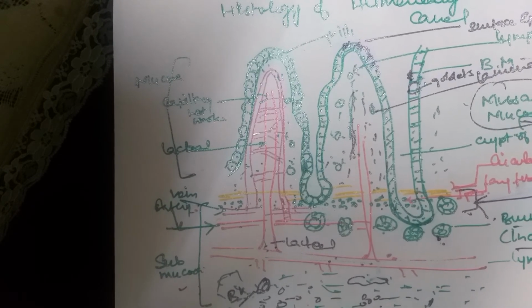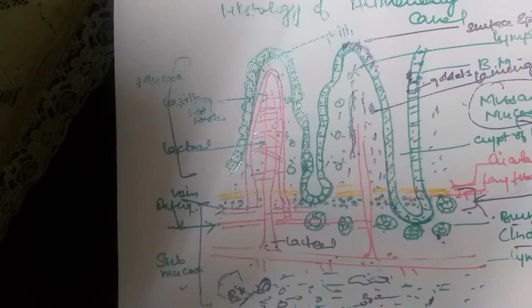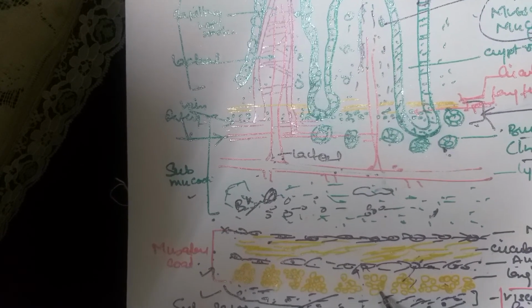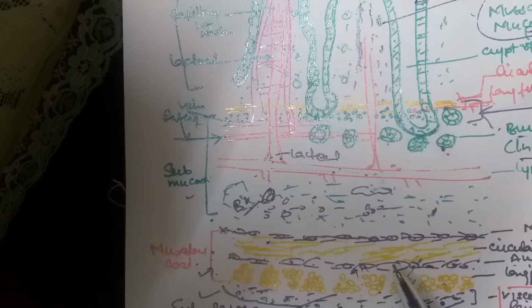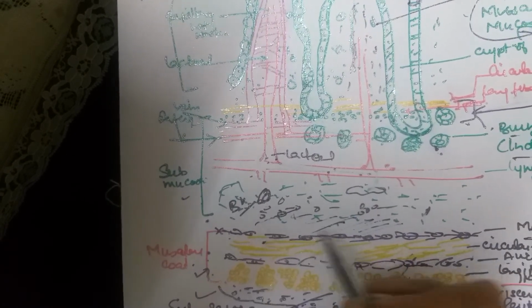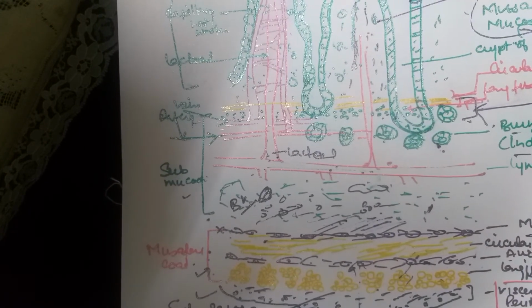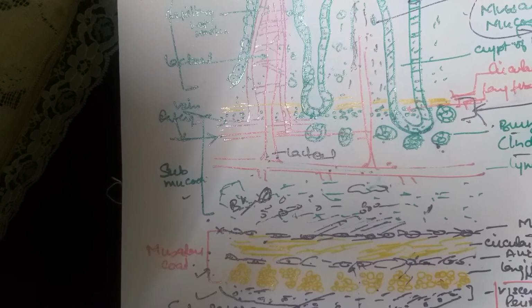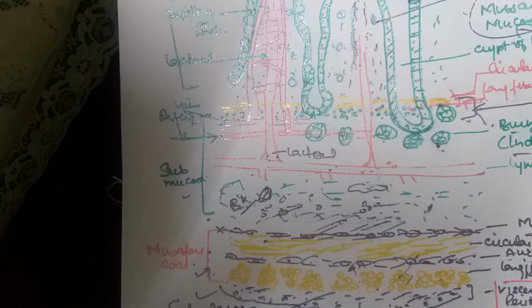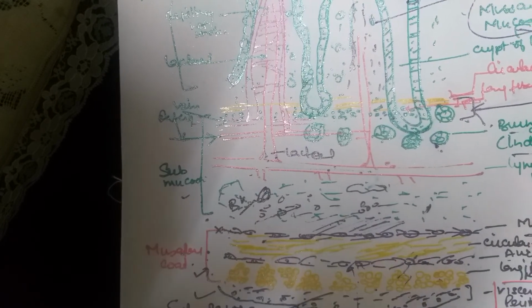In the stomach, the muscular coat is somewhat differentiated into three layers. The outer is the longitudinal muscle fiber, then the middle one is the circular muscle fiber, and there is another inner layer, oblique muscle fibers, right? So that is the difference. The esophagus is covered by a fibrous coat, which is replaced by visceral peritoneum near the stomach, and the muscular coat is distinguishable into three layers: outer longitudinal, middle circular, and inner again longitudinal. So that is the difference between different parts of the gut.